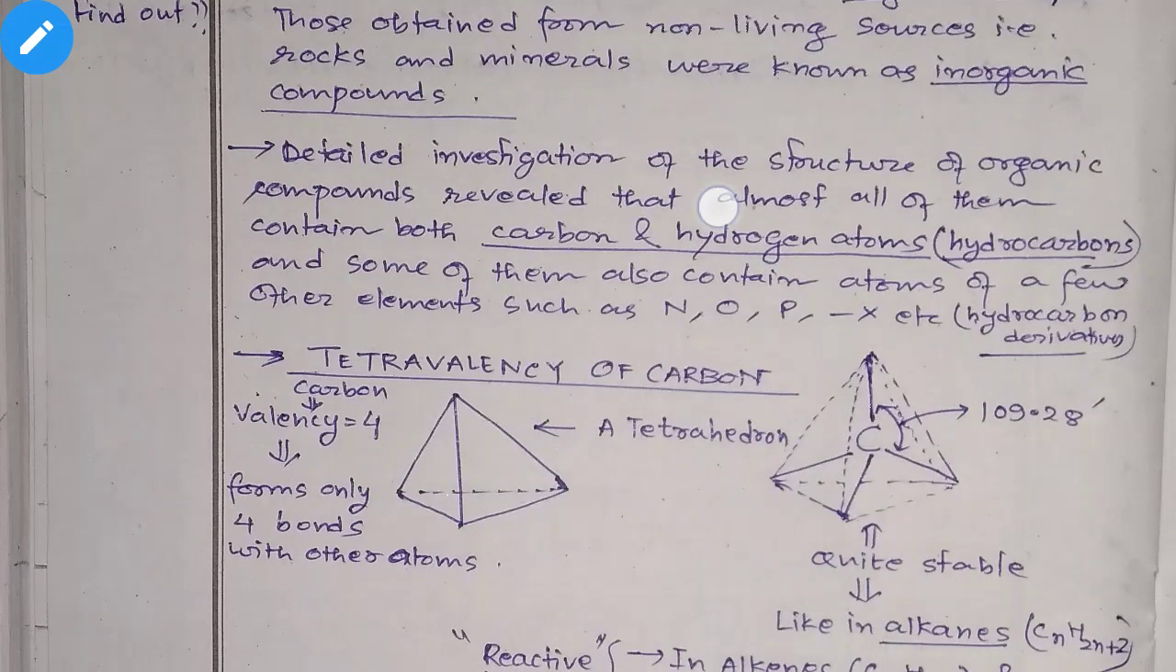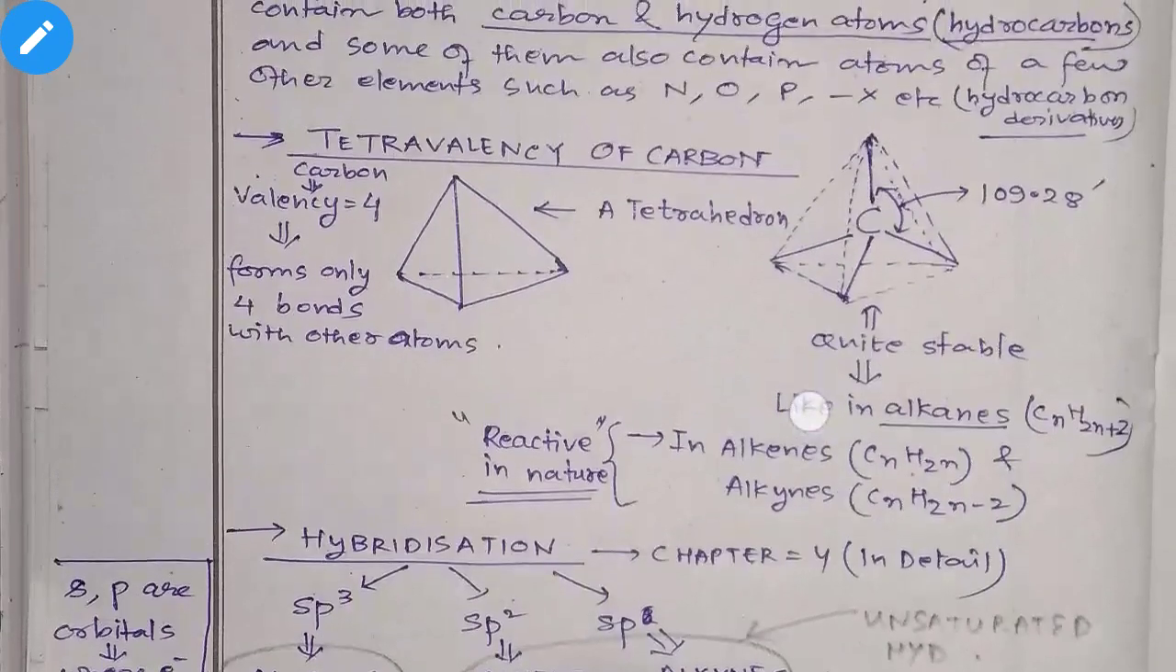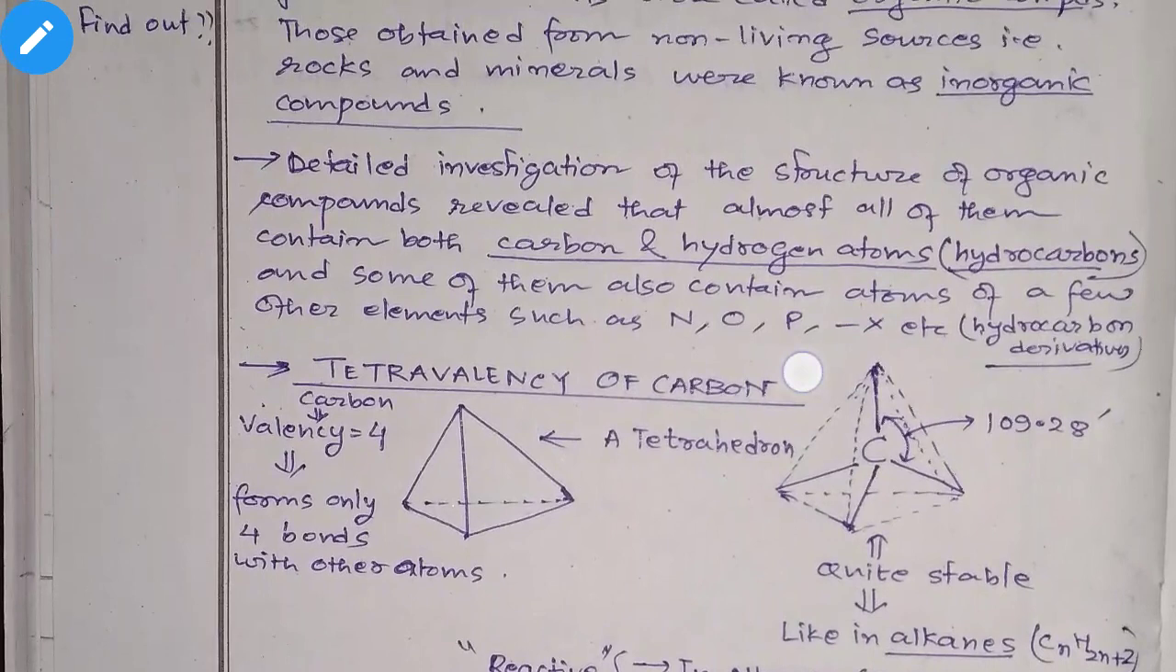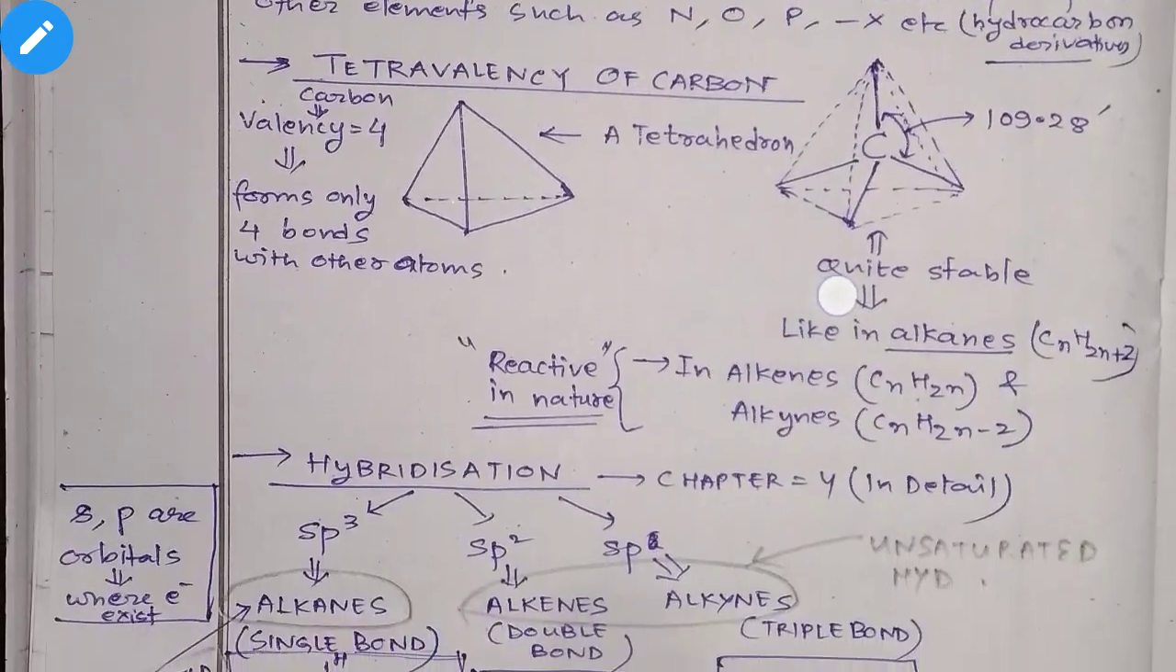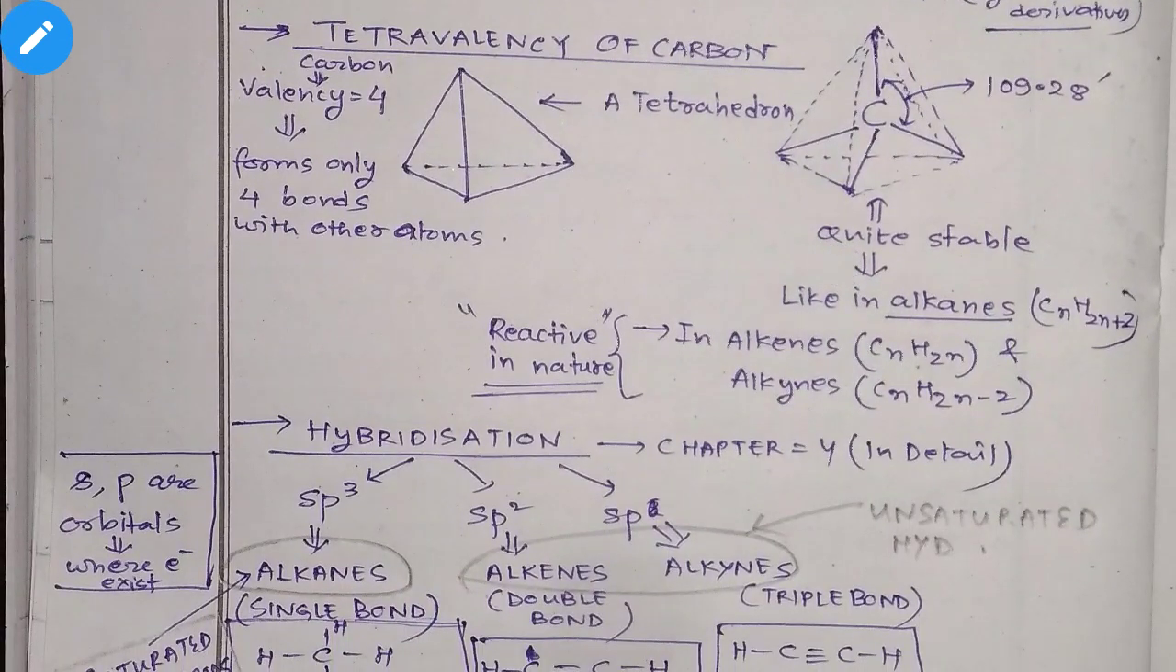Now, one important thing is the tetravalency of carbon. Many times you may have heard that carbon forms compounds with four other atoms. So what does that mean? That means the valency of carbon can be extended up to four, right?